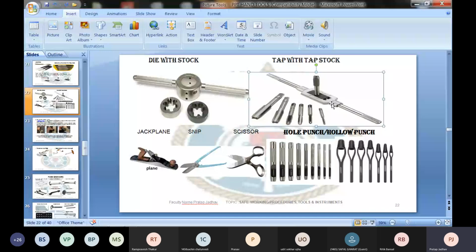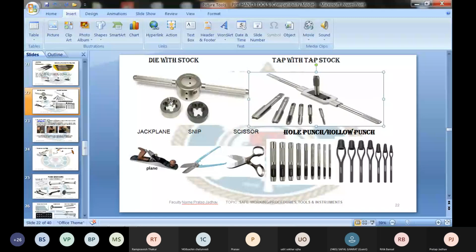And if you remember, when I was teaching you the fasteners, at that time I had explained to you how to repair the threads on any bolt or in any nut. In case one or two threads of a bolt or a nut has got damaged, how we can repair and reuse the bolt and the nut.